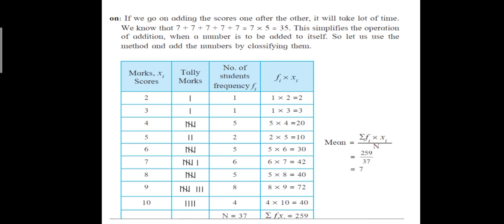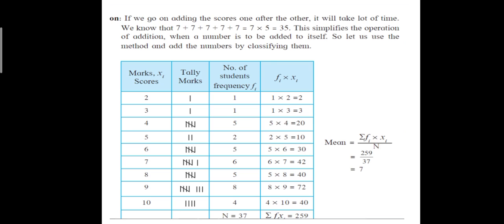Now whatever number of tally marks there are, that is also the frequency. So frequency is denoted by fi. The first column is of marks, that is scores, denoted by xi. Then the second column is of tally marks. The third column is the number of students, that is the frequency.